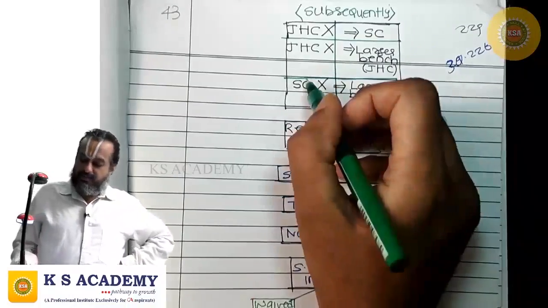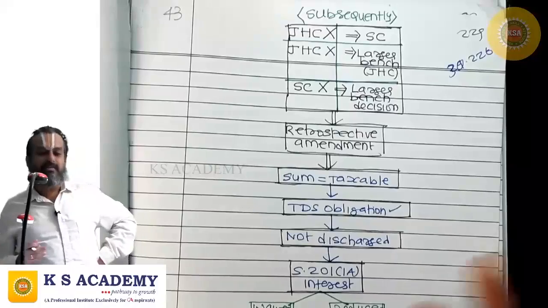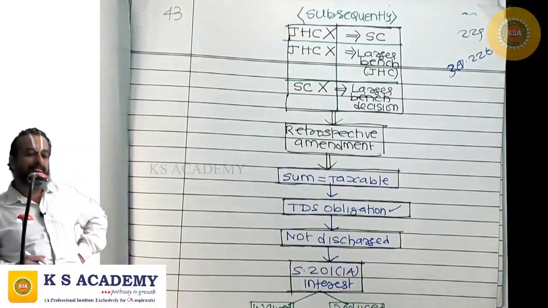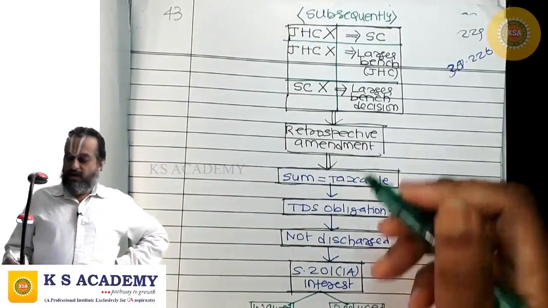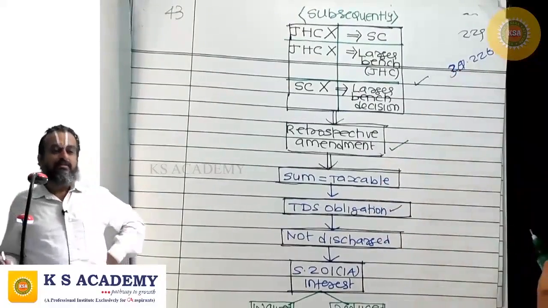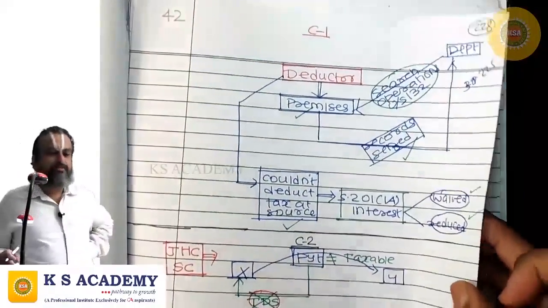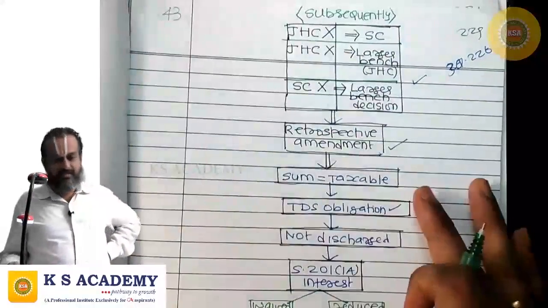Or the decision of the Supreme Court was overruled by a larger bench decision, or there is a retrospective amendment making the amount taxable.